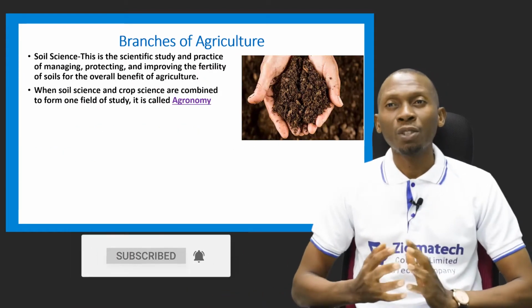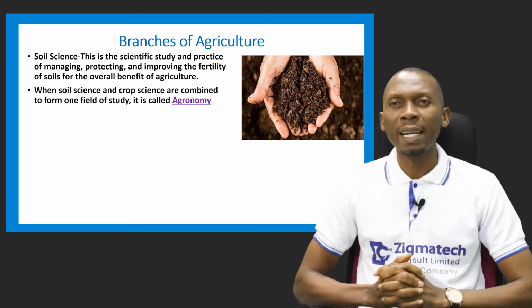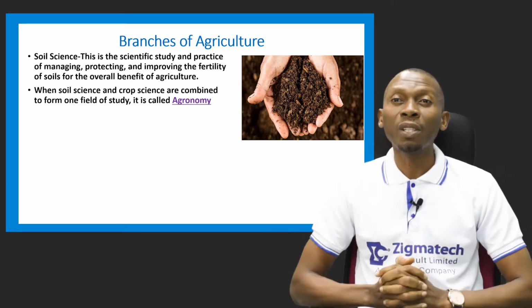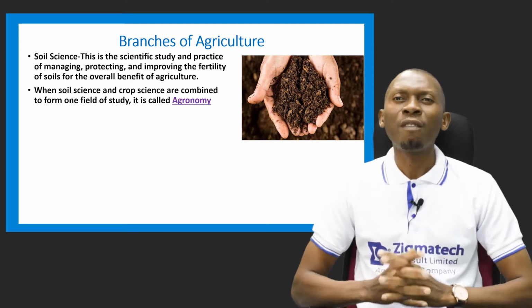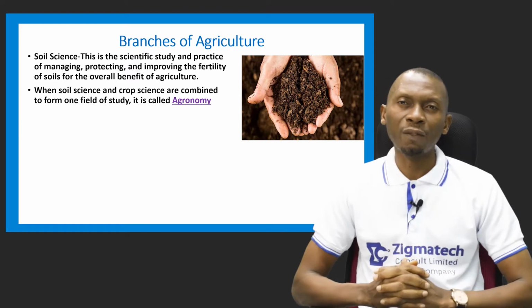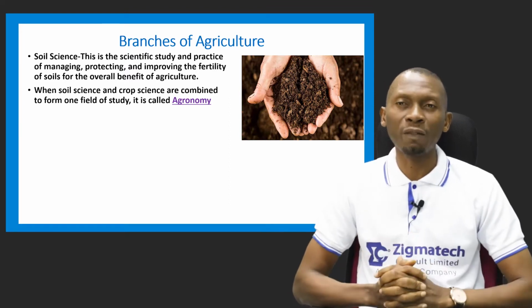Another branch of agriculture is called soil science. Now, what does soil science entail? It's the scientific study and practice of managing, protecting, and improving the fertility of soils for the overall benefit of agriculture.